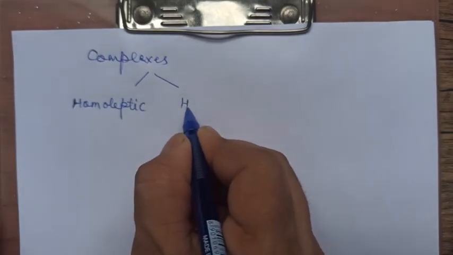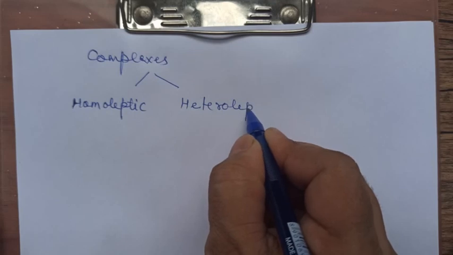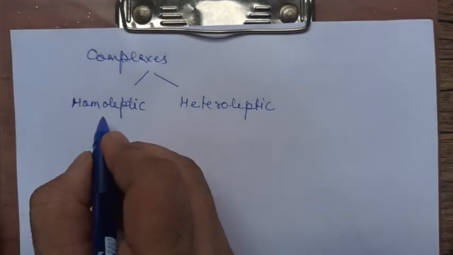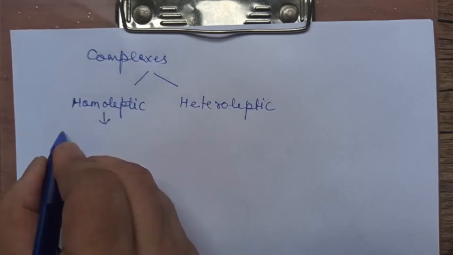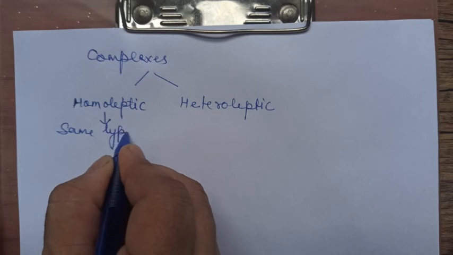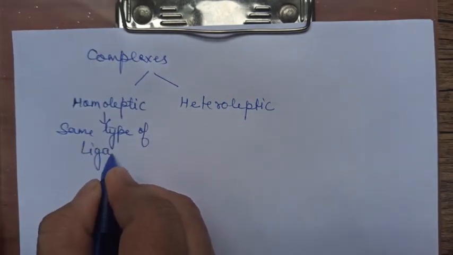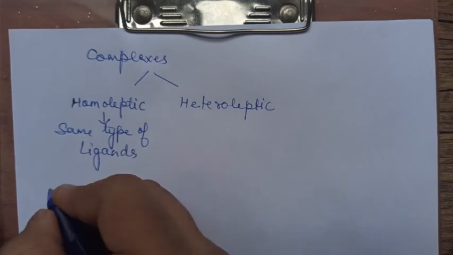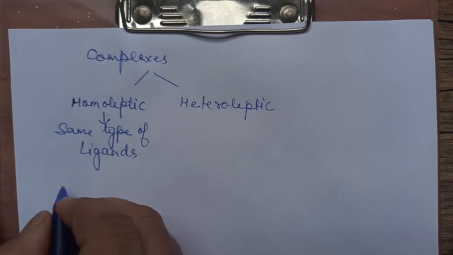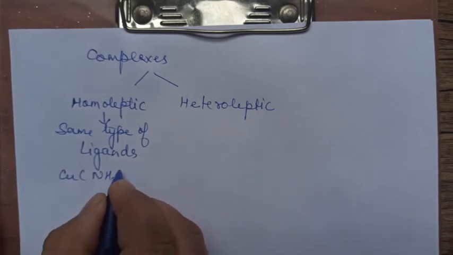Now further, complexes can be classified into 2 on the basis of the type of ligands present in them. Now let me write the names: homoleptic and heteroleptic complexes. Homoleptic complexes are those which have the same type of ligands in them. That means maybe having more than one ligand, but all ligands are of the same category. For example, let me take that simple example which we were always considering.